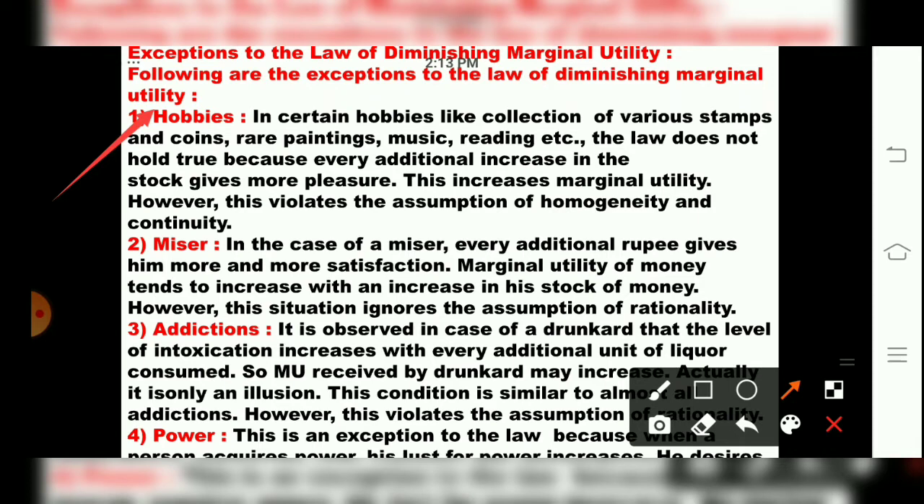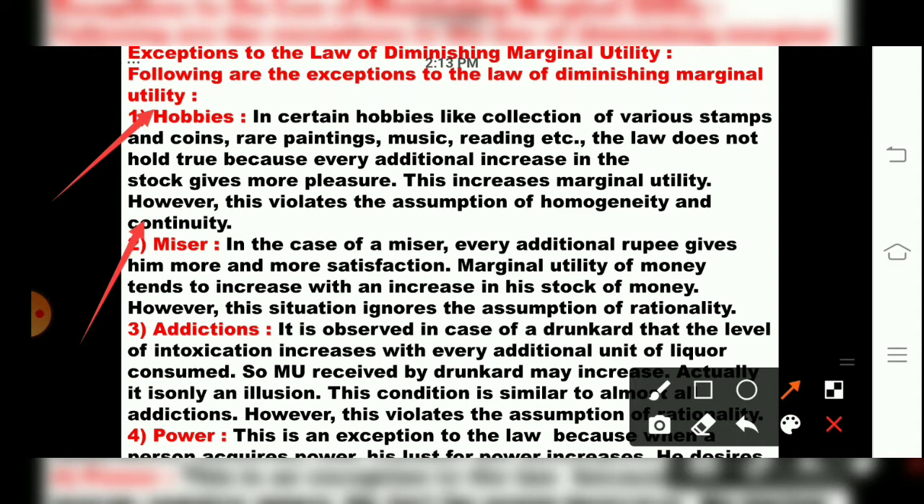So that is the first exception to the law of DMU, that is hobbies. Then the second one is the miser person. Children, a greedy person is not normal. A miser person means a greedy person. A greedy person is never happy with what he has. You all know, greedy persons mean money also. If he has more, he will purchase more and more for satisfaction. He will never be satisfied.